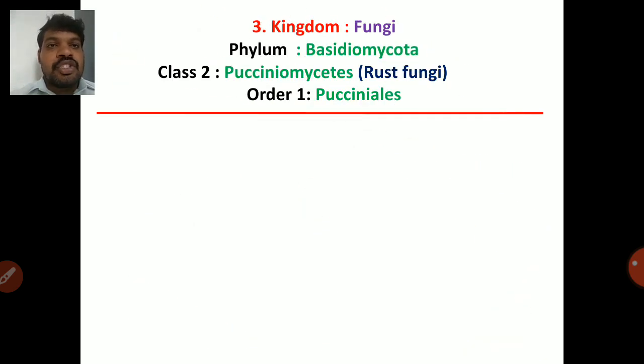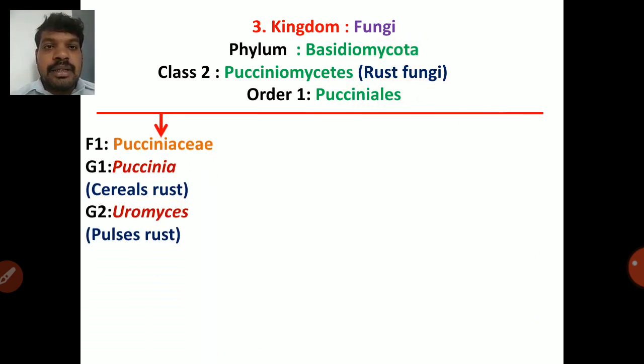So in Basidiomycota, the second class is Pucciniomycetes, that is your rust fungi. Order is Pucciniales. First family is Pucciniaceae, genus is Puccinia, that is your cereal rust. Cereal rust is caused by Puccinia. Uromyces causes the pulses rust. Pulses-ல நமக்கு rust Uromyces-ஆல cause ஆகுது.